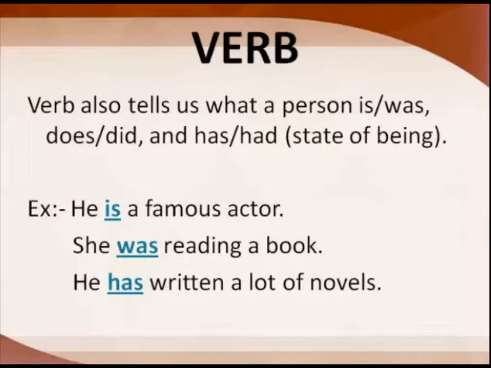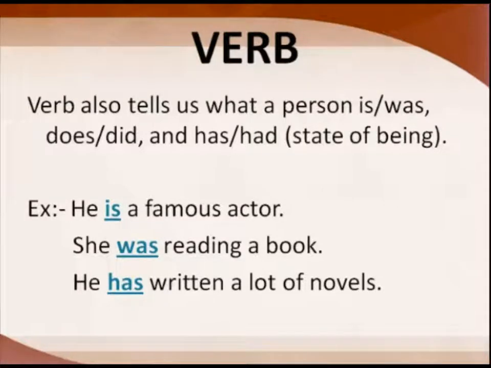Now a verb is also a state of being. State of being means what? We can know from the sentence by knowing is, was, does, did, has, had. That is a state of being. So if we say he is a famous actor, when explicitly another verb is not used, then is will become a main verb. He is a famous actor. Is is the state of being, so that is a verb.